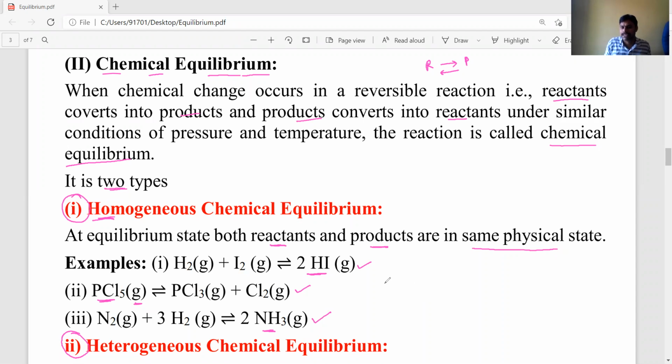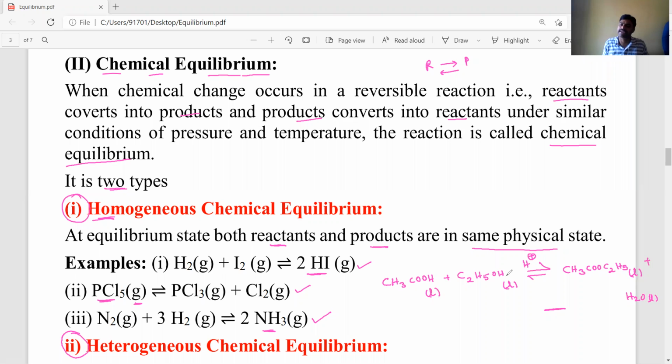One more example, ester formation. For ester formation you have to take CH3COOH, acetic acid, and ethyl alcohol, C2H5OH. Acetic acid is in the liquid state and ethyl alcohol is also liquid. This reaction takes place in an acidic medium, that is, acid catalysis. It forms the ester, CH3COOC2H5, which is liquid, and produces water, which is also in the liquid state. So it is also a homogeneous chemical equilibrium.